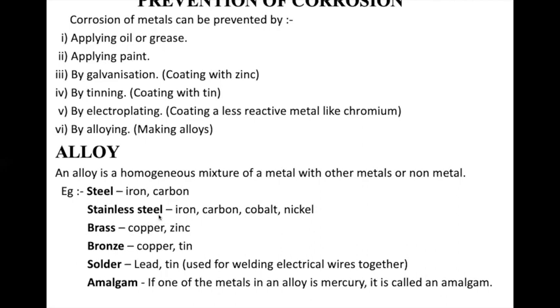Stainless steel is a combination of iron, carbon, cobalt, and nickel. Brass is a combination of copper and zinc. Bronze is copper and tin. Solder is lead and tin. Amalgam is a type of alloy in which any one metal, when it is mixed with mercury, is called an amalgam.